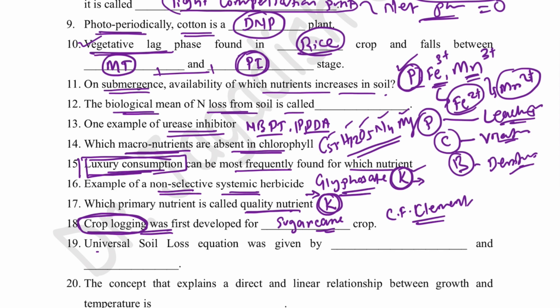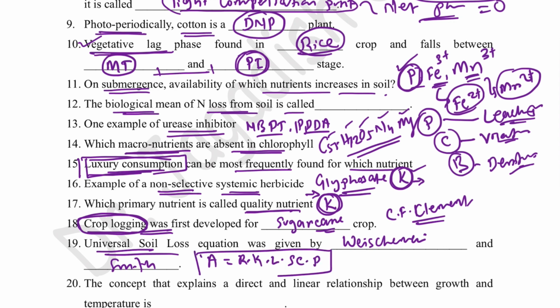Universal soil loss equation, who proposed this universal soil loss equation? That is Wischmeier and Smith. Wischmeier and Smith. What is the universal soil loss equation? A is equal to RKLSCP. Okay, this is the soil loss equation and it was developed by Wischmeier and Smith.